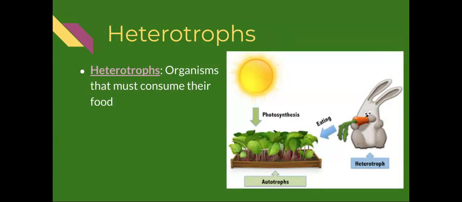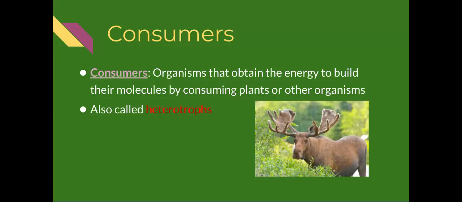Now we also have heterotrophs. This is a concept we've already talked about earlier in the semester. Heterotrophs are organisms that must consume their own food. So if we look at the picture here, the sunlight is captured by the plants, which are autotrophs, and through photosynthesis they make food. And then the heterotroph, or the rabbit, is eating the plant. We also call heterotrophs consumers. Consumers are organisms that obtain the energy to build their molecules by consuming plants or other organisms or other animals.